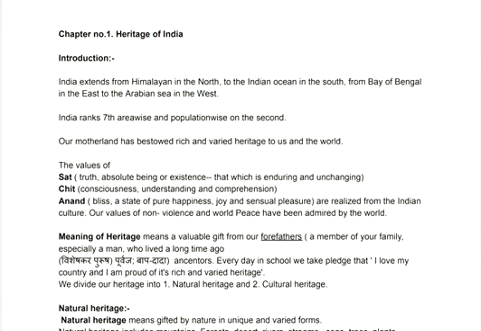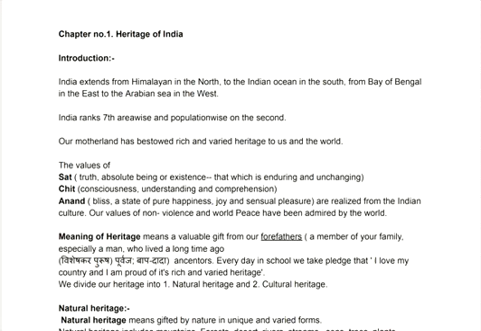Every day in school we take a pledge that I love my country and I'm proud of its rich and varied heritage. Whenever we are doing a prayer in school and we are doing a pledge, in the beginning only we say that we love our country and we are proud of its rich and varied heritage. That sentence we are always saying, it means that we are very much proud of it, we respect it and we love it also. And why we are loving it, respecting it, proud of it, because we have the variation in our heritage. उसके अंदर भी types है, richness है.